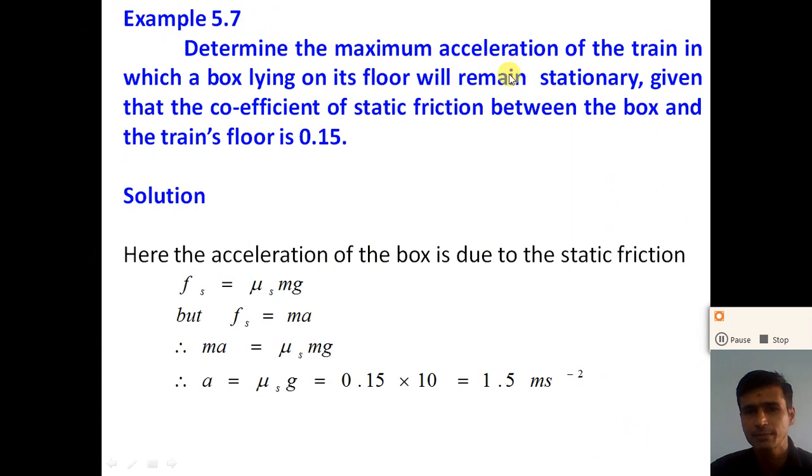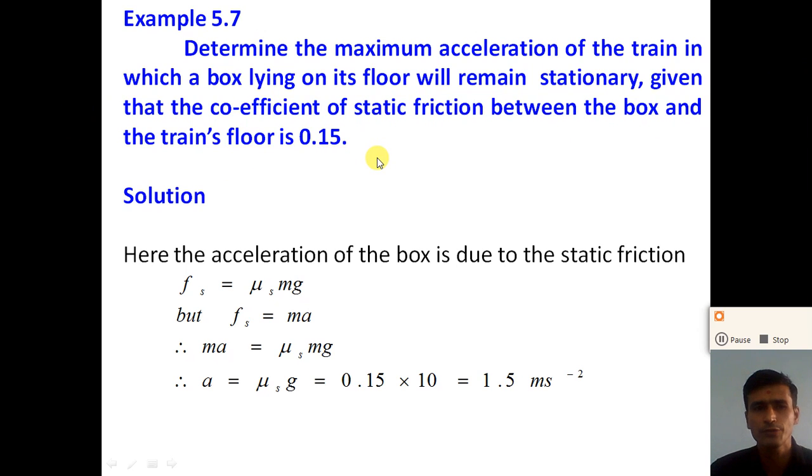Determine the maximum acceleration of the train in which a box lying on its floor will remain stationary, given that the coefficient of static friction between the box and the train's floor is 0.15.